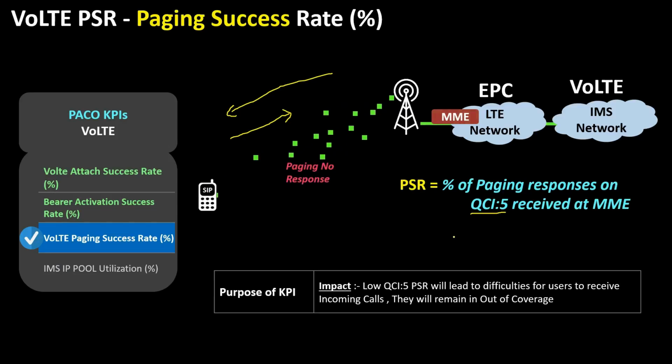Low VoLTE PSR means the user will not be able to receive VoLTE incoming calls. In case of paging failure, TADS will happen and the calls will be sent on the CS network. This uses CS fallback technology for sending the calls on underlying 3G networks. More number of TADS will hint us at a problem with the VoLTE paging.